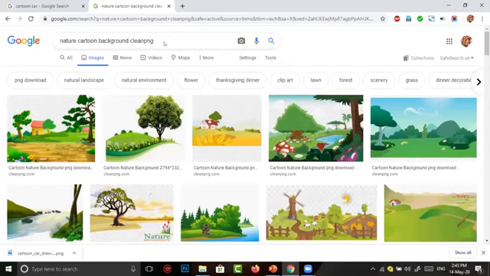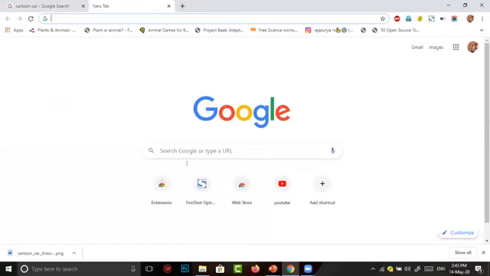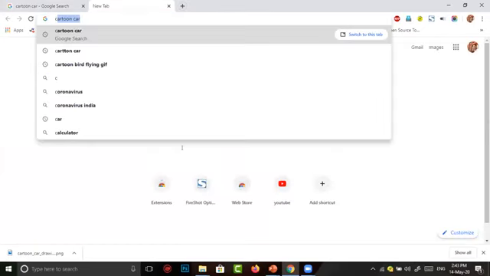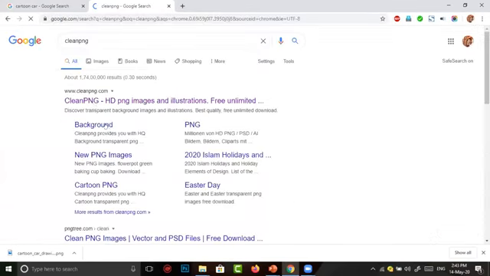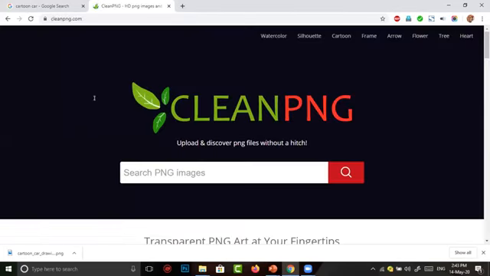Otherwise, I simply search. I close this tab. Again, open another in which I type clean PNG. Clean PNG is a website in which we can get many images free of cost.